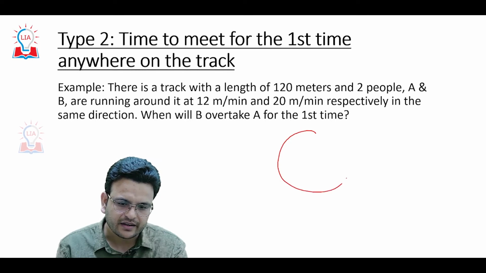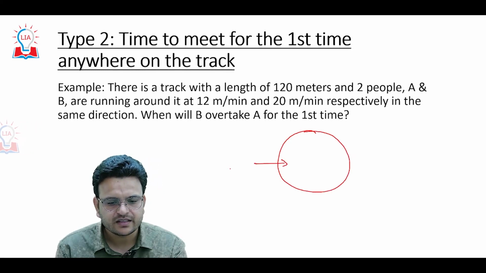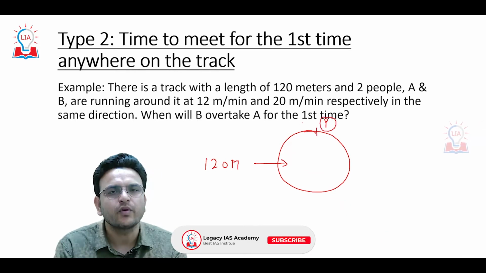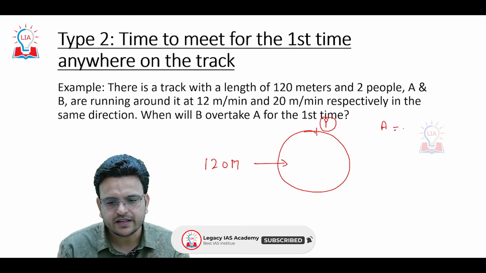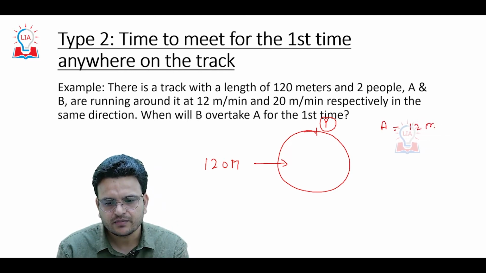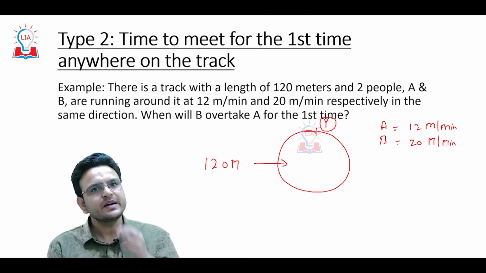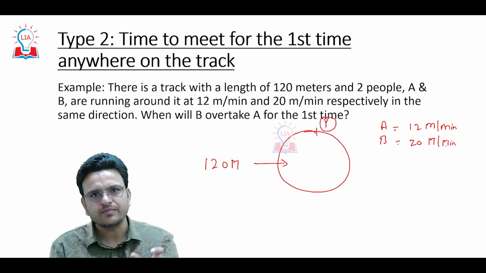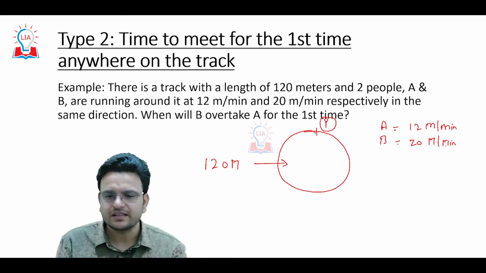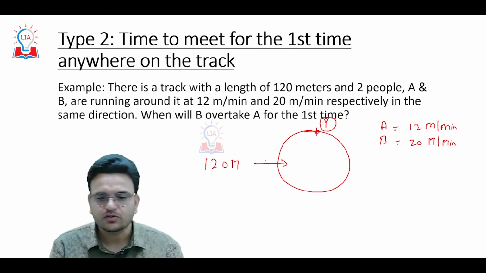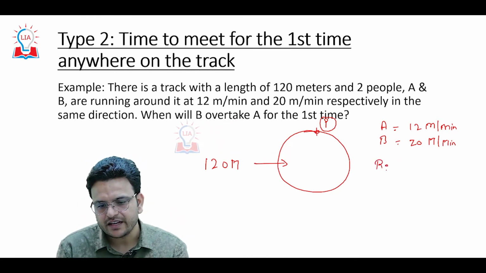The numbers are the same: the length of the track is 120 meters, they have started from point P, the speed of person A is 12 meters per minute and the speed of person B is 20 meters per minute. Remember, when they meet at the starting point, we have to get the times and take the LCM. When they meet anywhere on the track, what we have to do is take the relative speed.